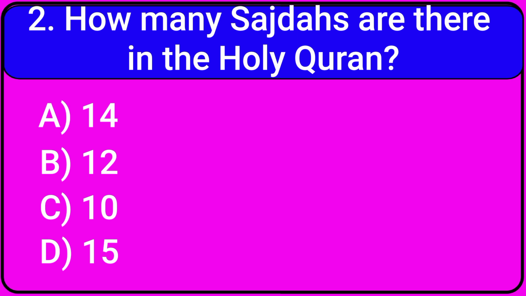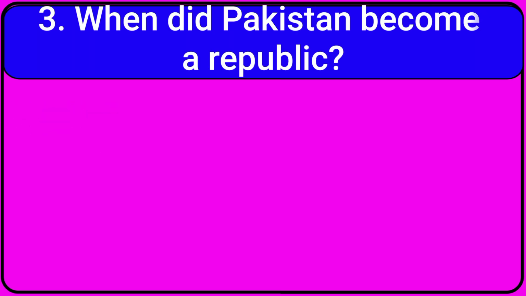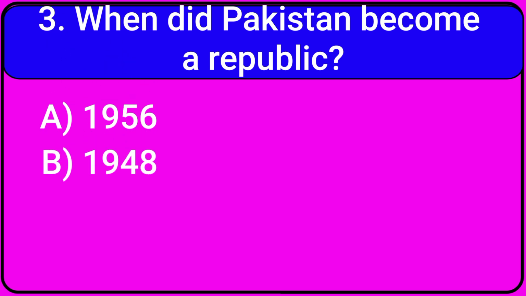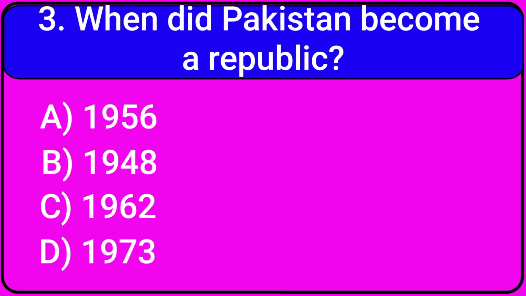Correct. A. 14. When did Pakistan become a republic? A. 1956. B. 1948. C. 1962. D. 1973.